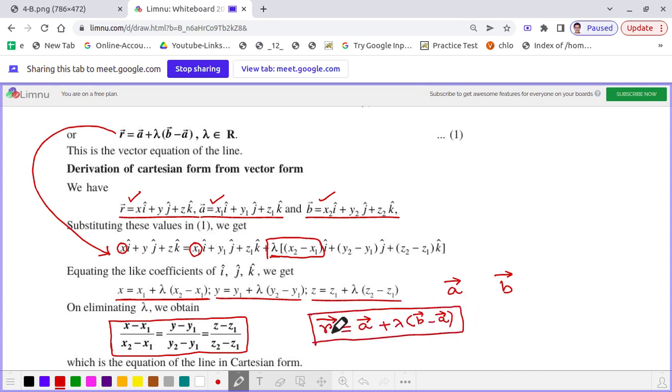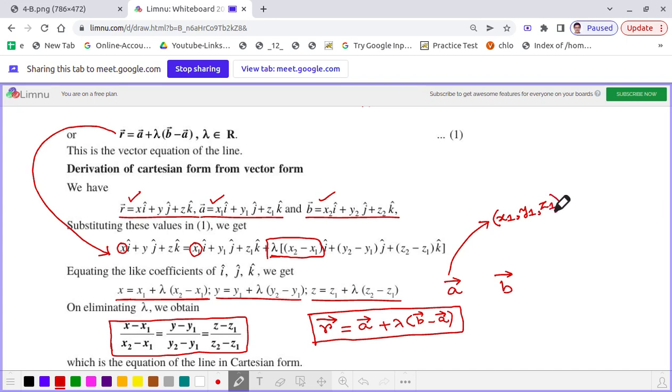Now to find the Cartesian equation, the position vector of the point A is A vector, so that particular point has the Cartesian coordinates x1, y1, z1. You see the correlation.